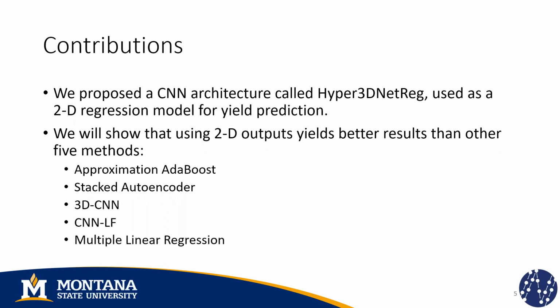We will show that using this approach of having two-dimensional outputs yields better results than the other 5 methods that we use for comparison and that we introduced in the previous slide, namely approximation data boost, a stacked autoencoder, a three-dimensional CNN architecture, a CNN late fusion architecture, and we're also including multiple linear regression. Note that these methods may use a one-dimensional or a two-dimensional input, but the output is always a single yield prediction value.